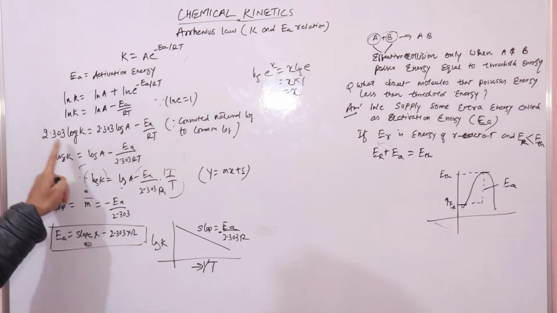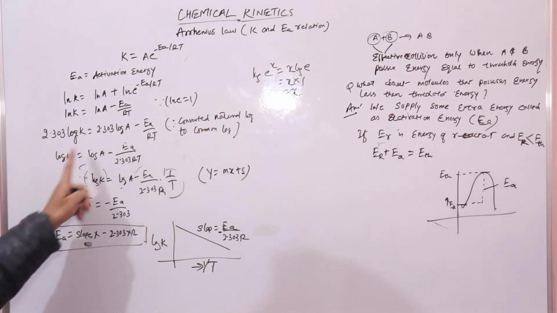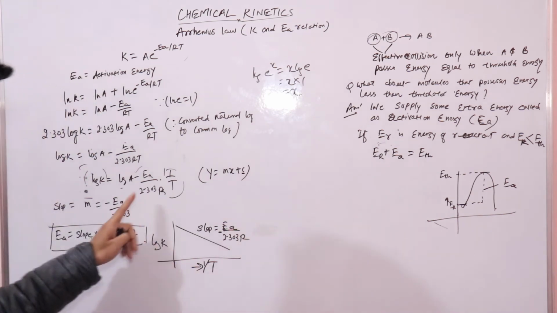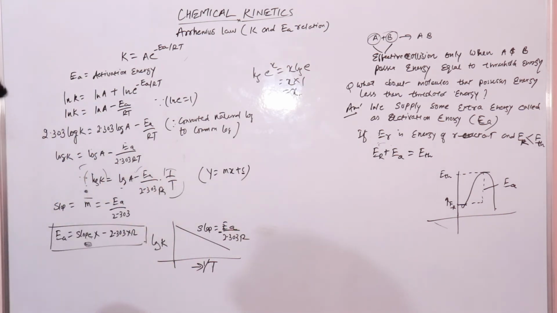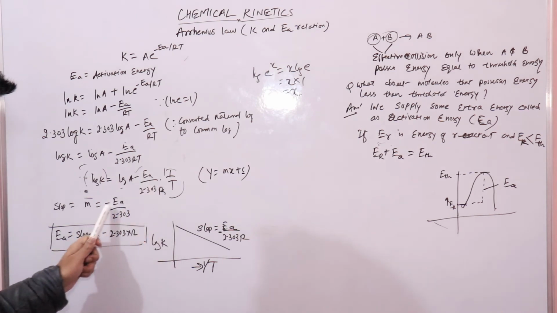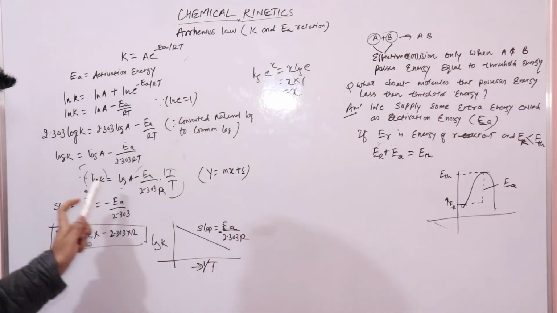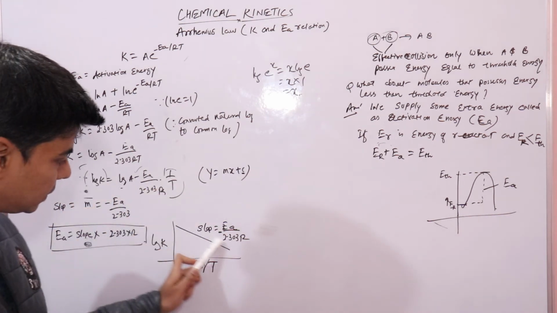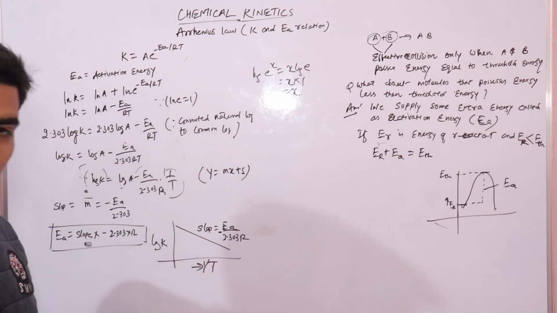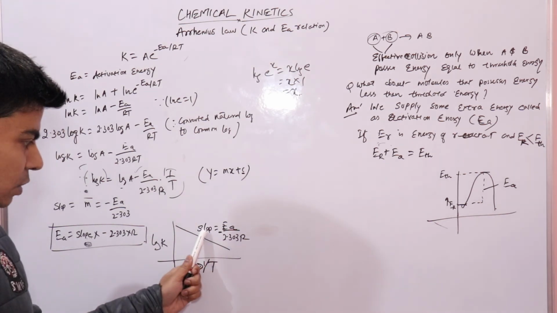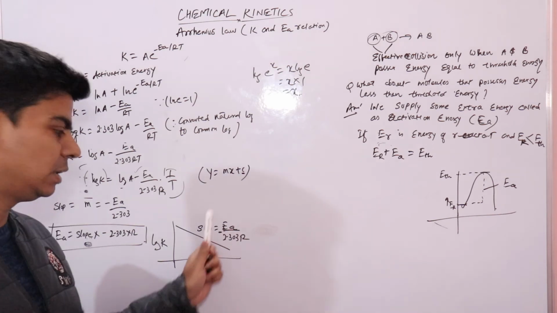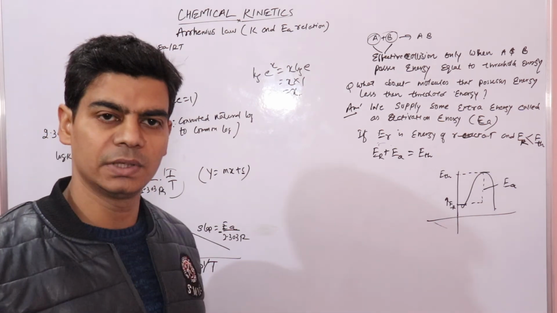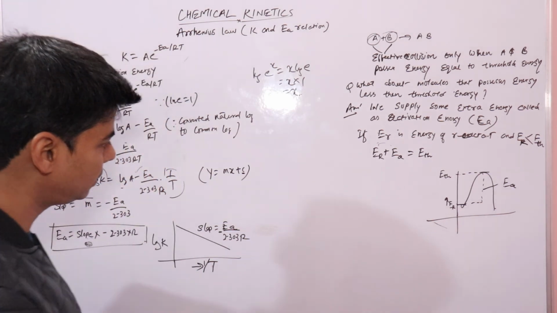Then we take 2.303 common, it will change to this, and we know that this is the form of the equation of a straight line, right? So if you compare it with the equation of a straight line, you get slope equal to minus Ea upon 2.303 R. So if you draw a graph between log K and 1 upon T, it would be a straight line having slope minus Ea upon 2.303 R. So if you know the slope, you can find Ea, the activation energy, right? So this is one way. There is one more way to find the activation energy of a reactant, right?